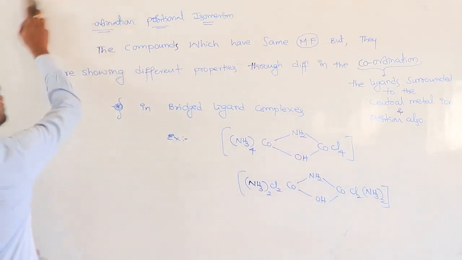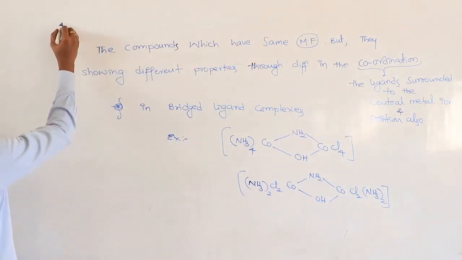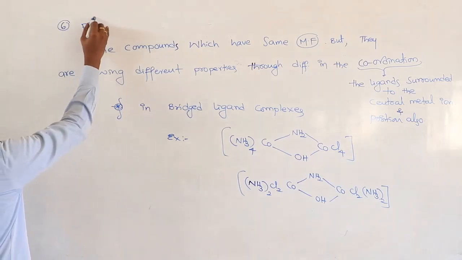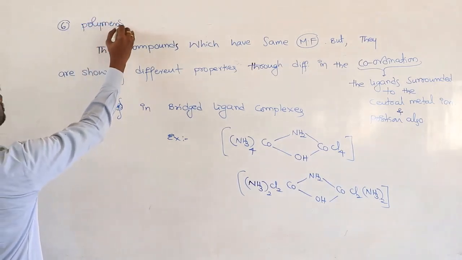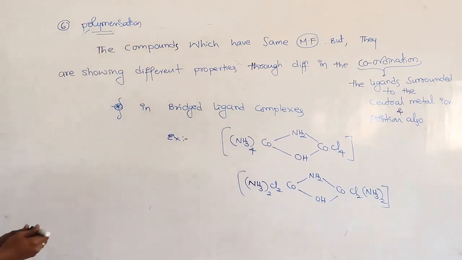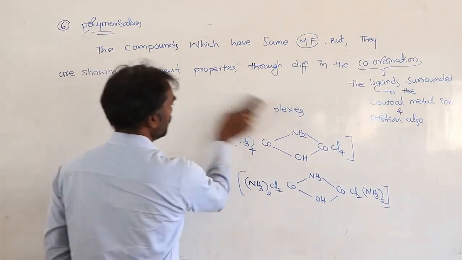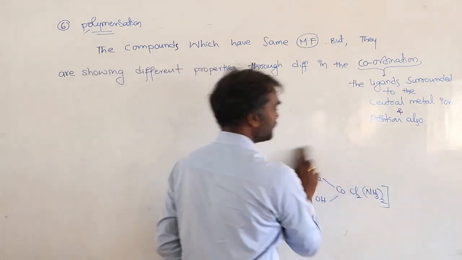Next, last one. Polymerization. So the name itself there, poly means so many. So monomer, dimer, trimer, like that.